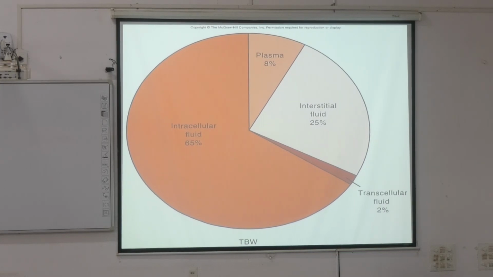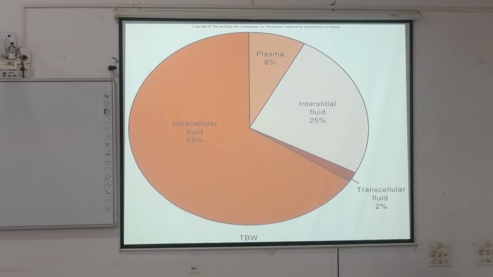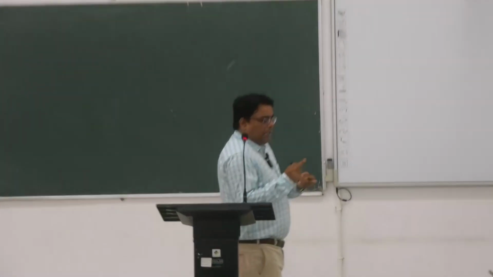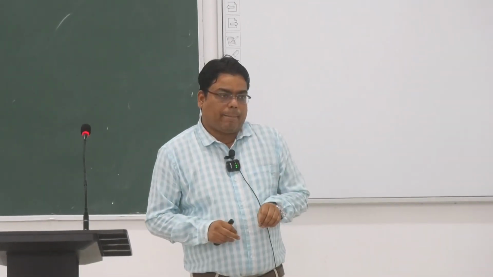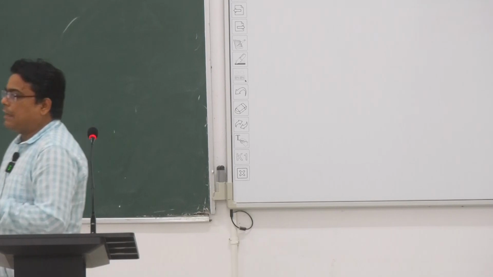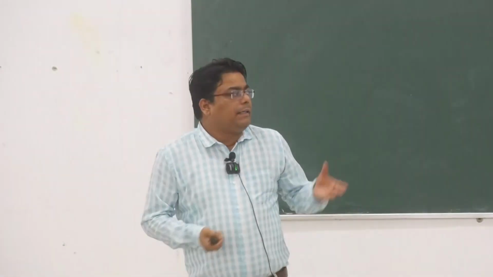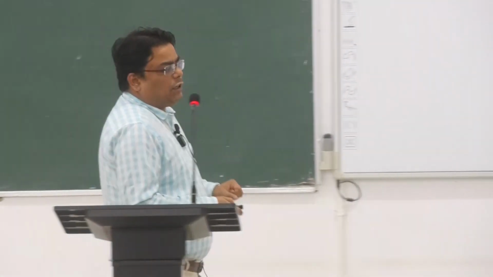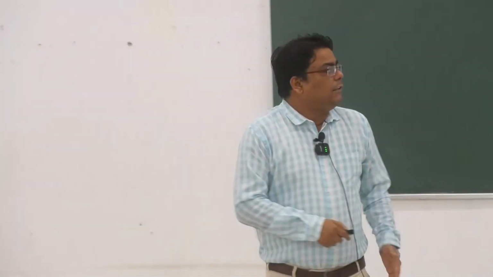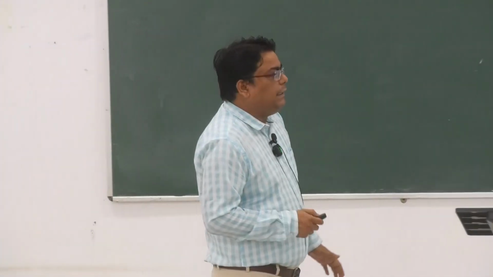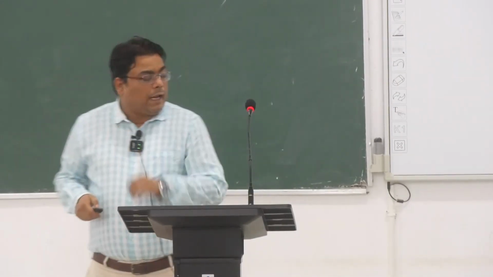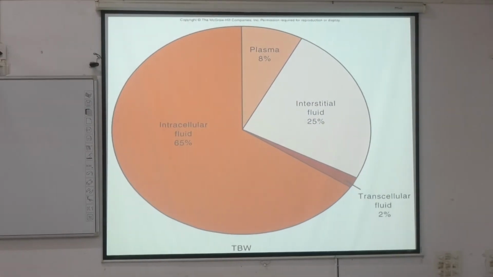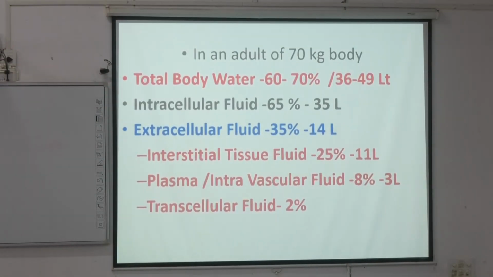Okay? So the question comes like this: write about the distribution of water in the body. Write about the distribution of water in the body. So you will tell all these percentages. You will firstly mention that 70% of the body weight is present in the form of water. Then you will separate it in this format: intracellular fluid is 65%, plasma 8%, interstitial fluid 25%, and transcellular fluid 2%. Okay, so this overall is the distribution of water.